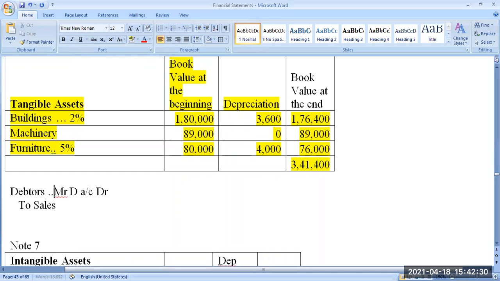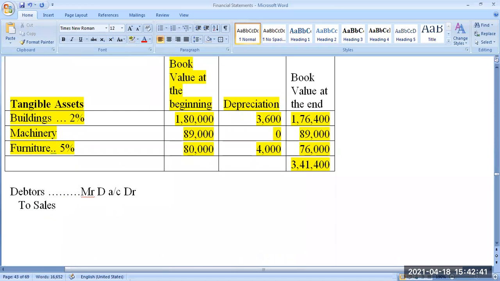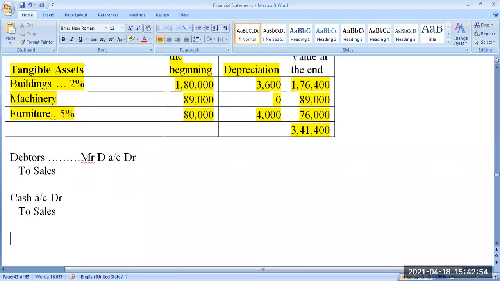So whatever the amount is there in Mr. D as debtor, that is already included in sales. Suppose you sold it for cash, that time also cash account debit to sales. If you sold it for cheque, bank account debit to sales. So these are the only three possibilities where you make a sale.